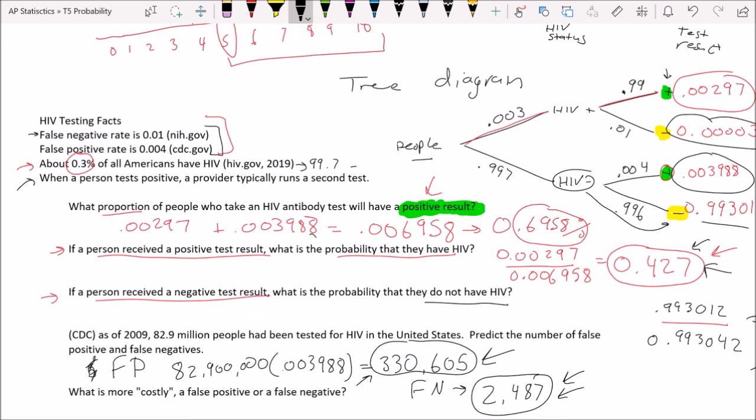So when they develop these tests, they're very intentional because they understand statistics and probability. They're very intentional about how they design them, and they're thinking in mind down here of what would be more costly to us. What's worse, having a false positive or false negative? And in my opinion, they got that answer right with these numbers and with their testing. Okay, so that's something to keep in mind.